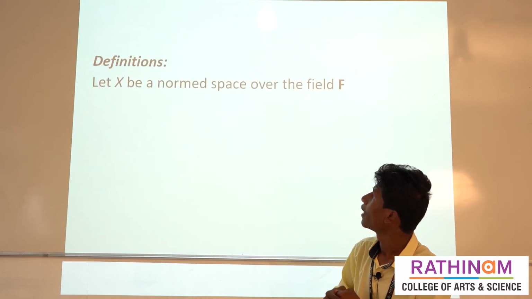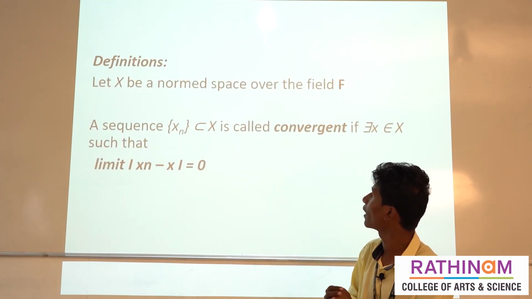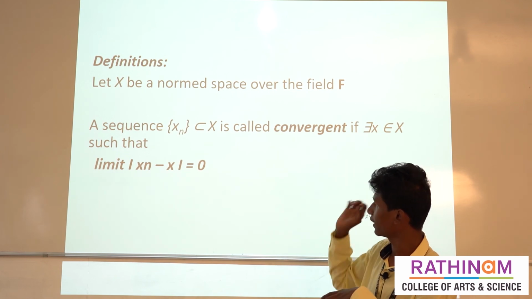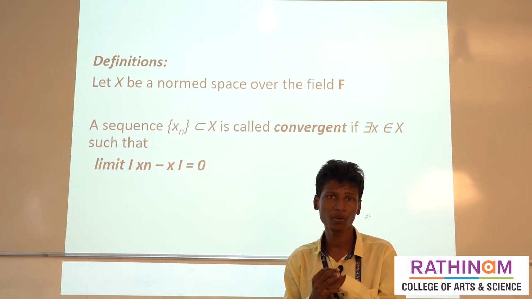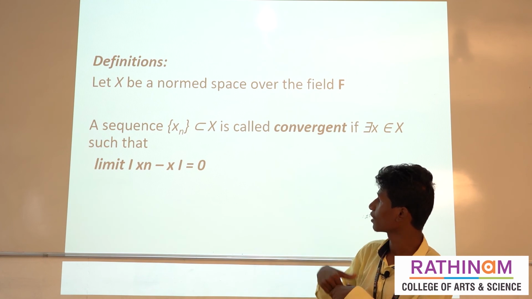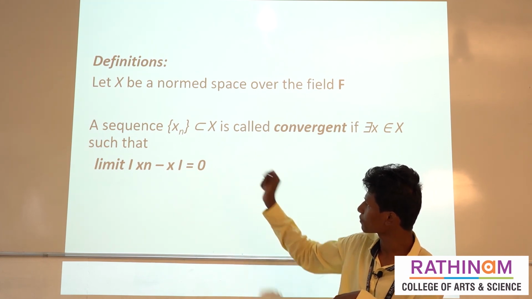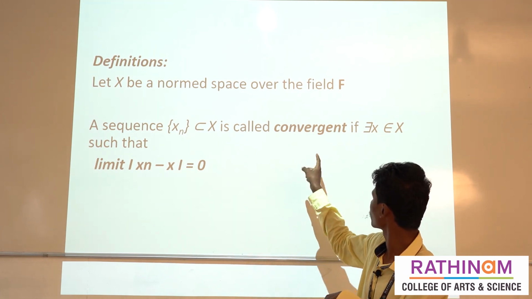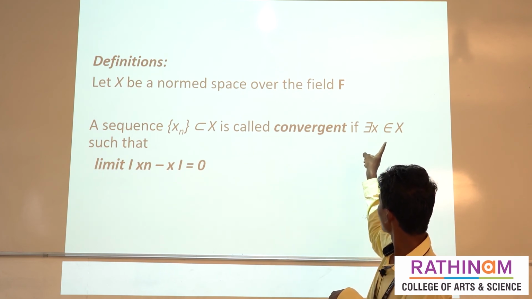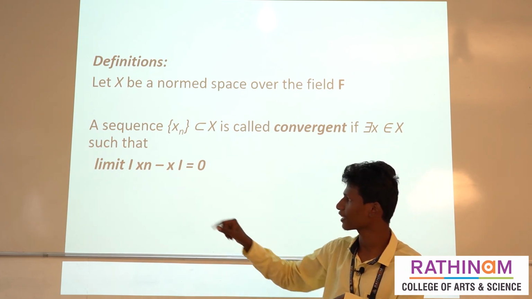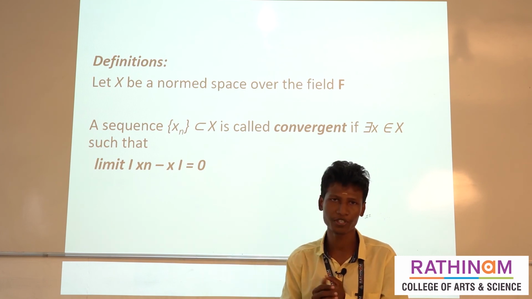The next thing is a definition: let X be a normed space over the field F. Let us look at the definition of convergence. A sequence xn in X is called convergent if there exists an x belonging to X such that the limit of norm of xn minus x is 0.